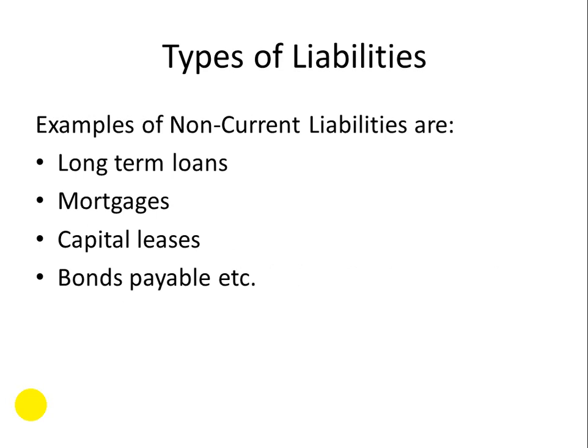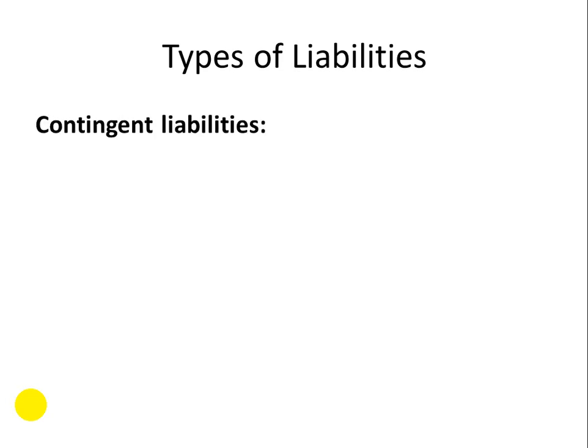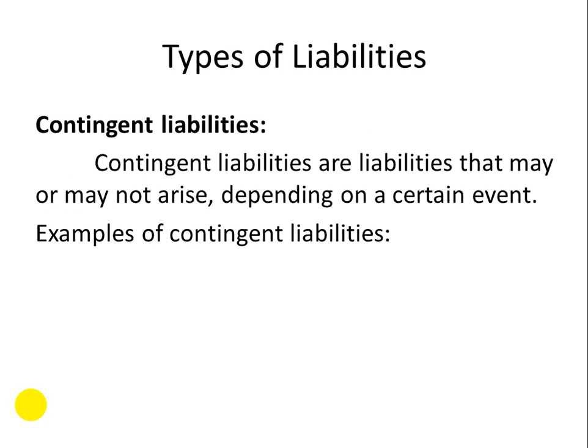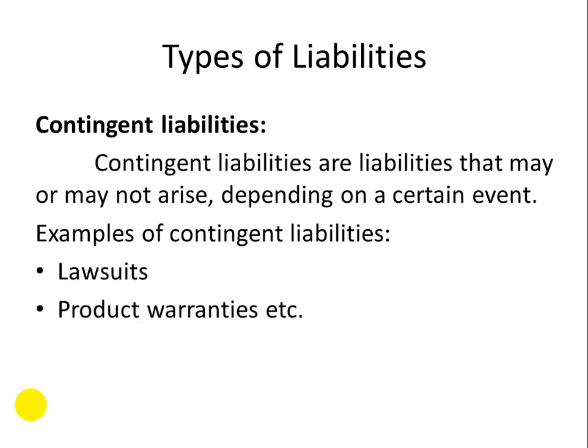These are liabilities which we pay, it means that we shouldn't pay within 1 year. It's okay if you pay it after 1 or 3 or more years. Okay. The next type is contingent liability. Contingent liabilities are liabilities that may or may not arise depending on certain events. Examples of contingent liabilities are lawsuits, product warranty, etc. Okay, this is not an important type, that's why I'm not going to detail it in depth.